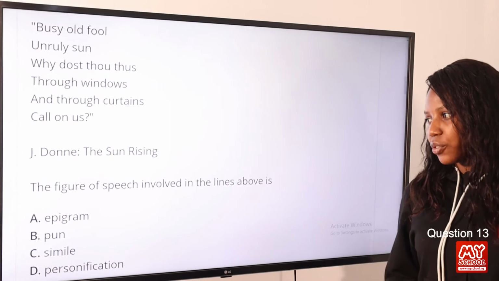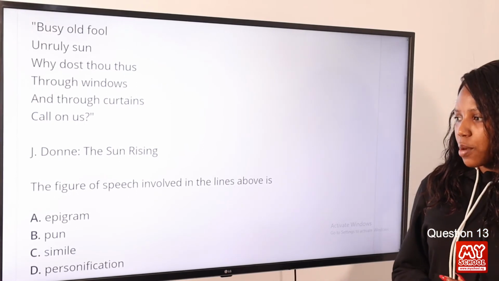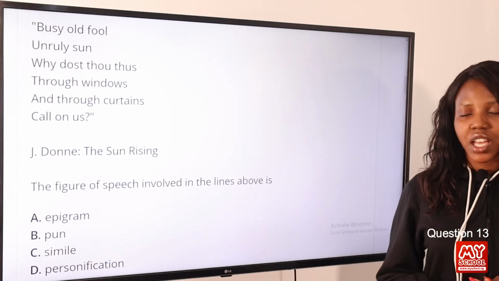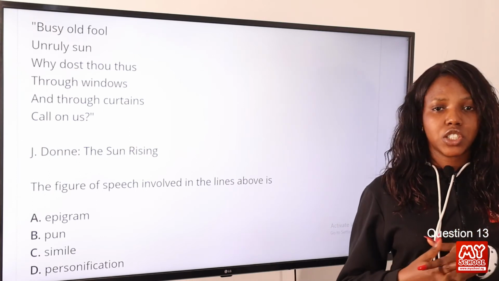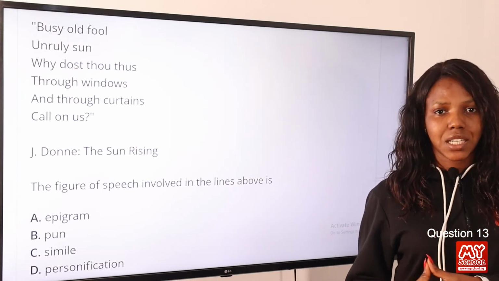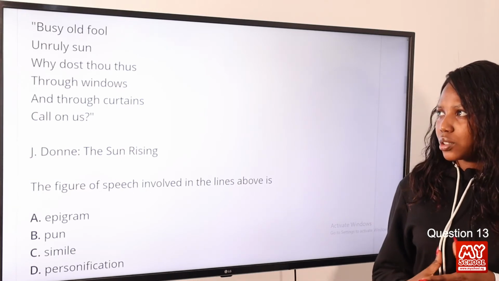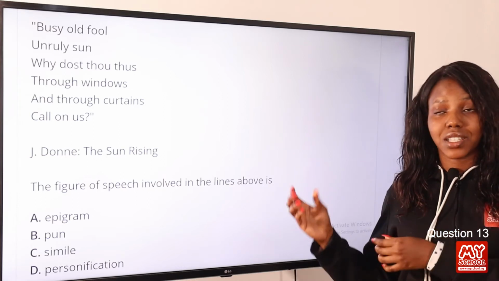Question 13. The figure of speech involved in the lines above is option A, epigram, option B, pun, option C, simile, option D, personification. The answer to this question is option D, personification. Personification is when a thing is represented as a person or a living thing. Now let's go back to the poem Busy Old Fool. We can see that the sun is personified in this context.